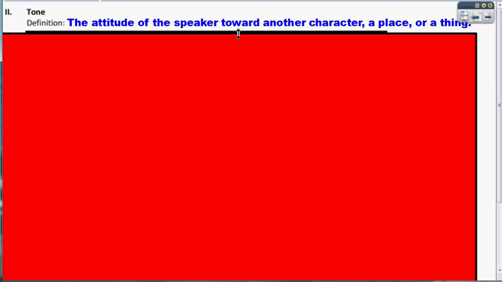Tone is the attitude of the speaker toward another character, a place, or a thing. What we're really asking for is figuring out the narrator. Who is speaking in this piece? Is it a third-person narrator or is it a first-person narrator? And how does that character speaker feel toward the character in the piece, another character in the piece, or the setting of the text, or whatever is being described, objects in that scene?